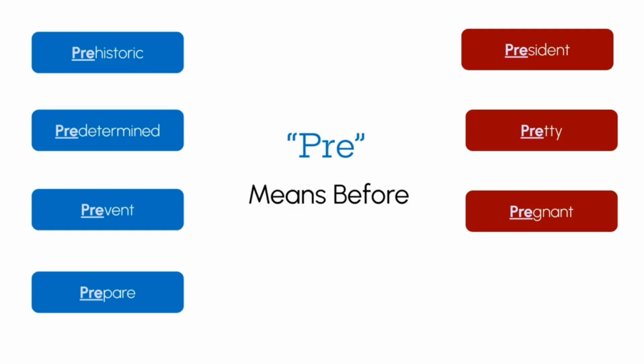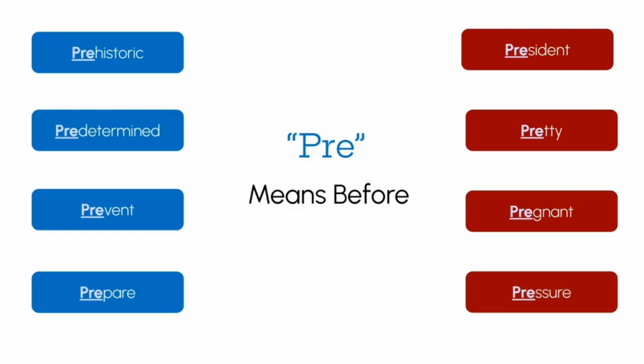Pregnant also is not a good way of using the prefix pre because it also has its own individual meaning, so the prefix does not influence its meaning. Pressure is also a bad example of using the prefix pre.